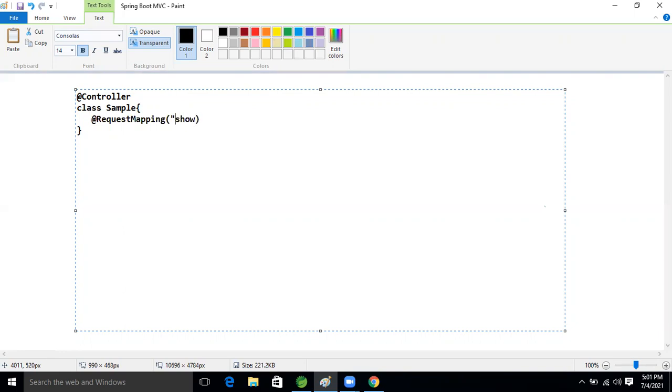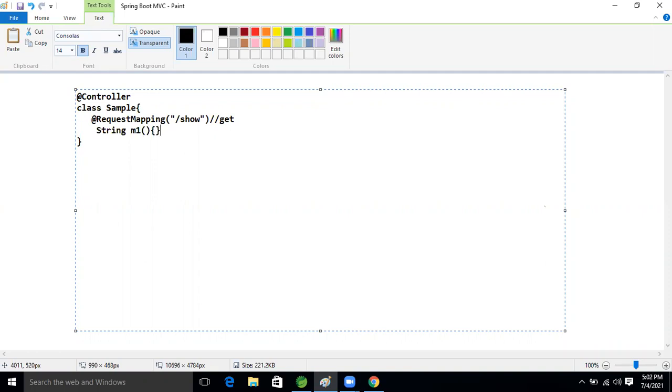By default this is the GET type. Here I'm taking a String m1 method.